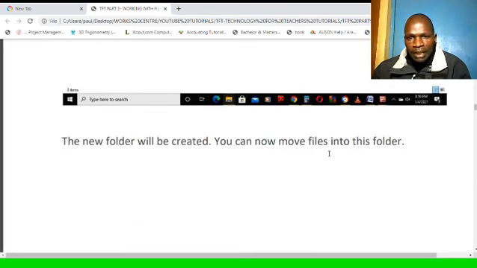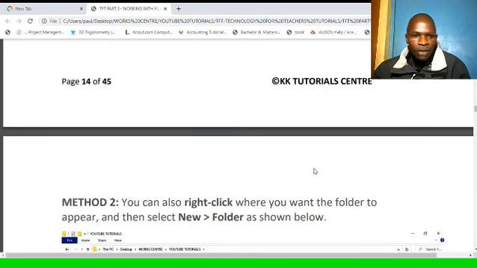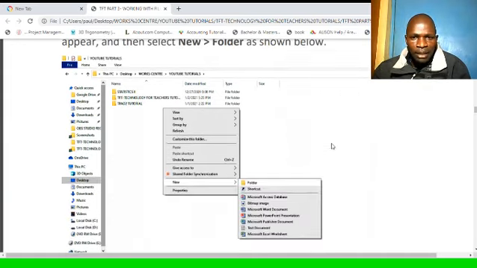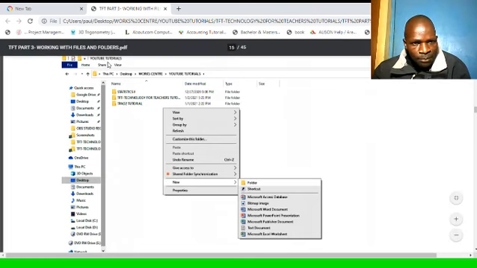The folder will be created. You can now move files into this folder, or you can even move the folder from one place to another. Another method to create a folder: you can also right click where you want the folder to appear, then select new, then folder. So if you click anywhere within this, this is a folder, YouTube tutorials.